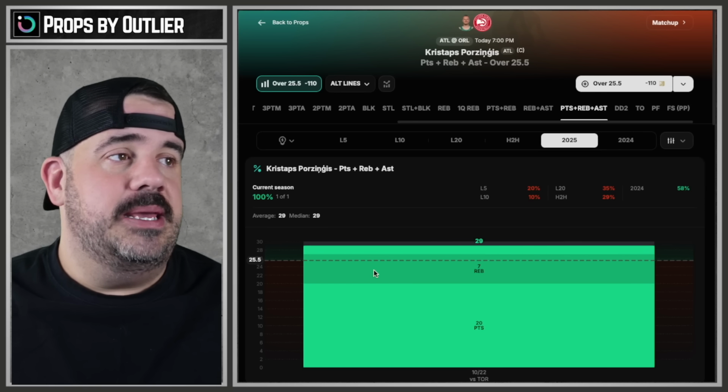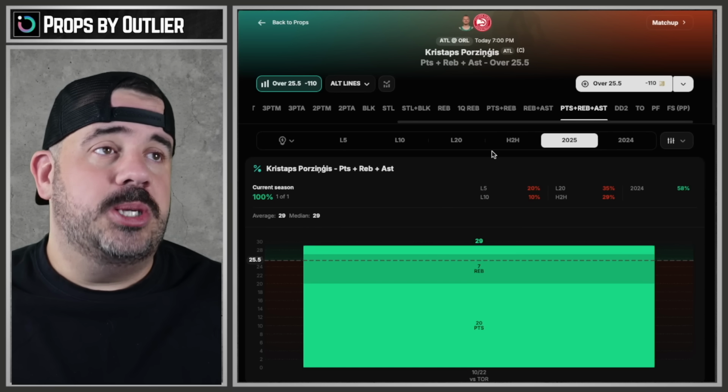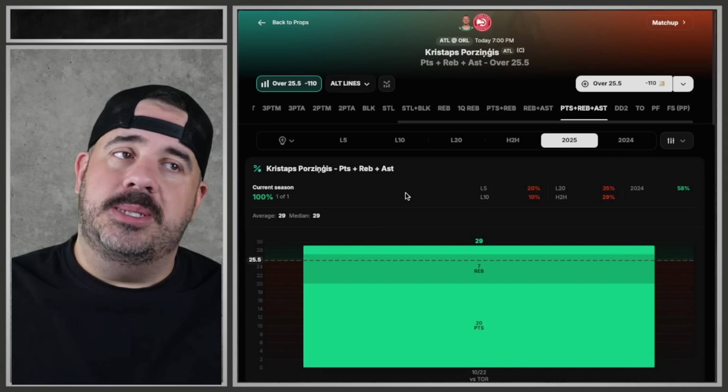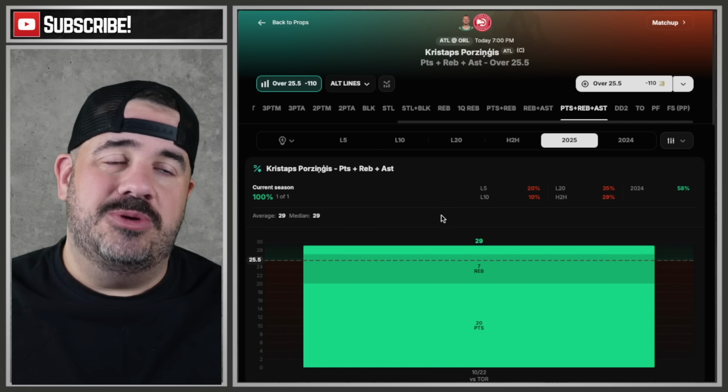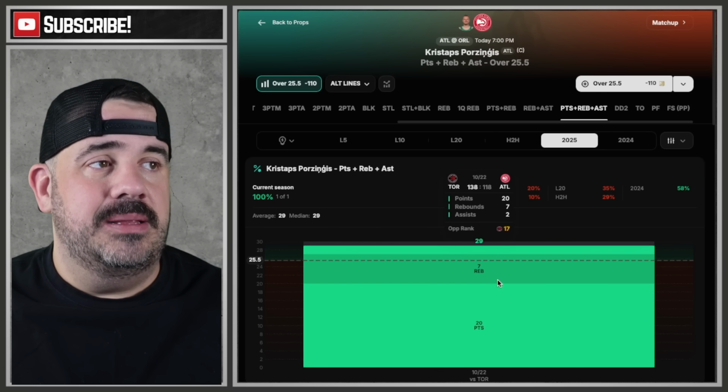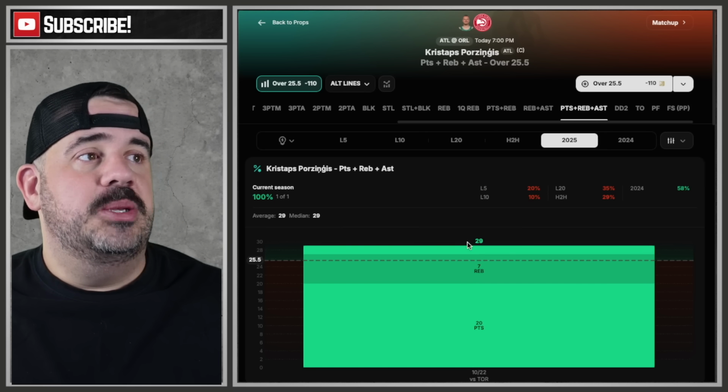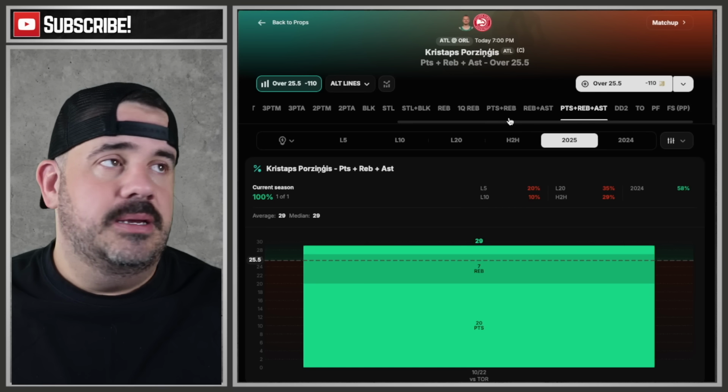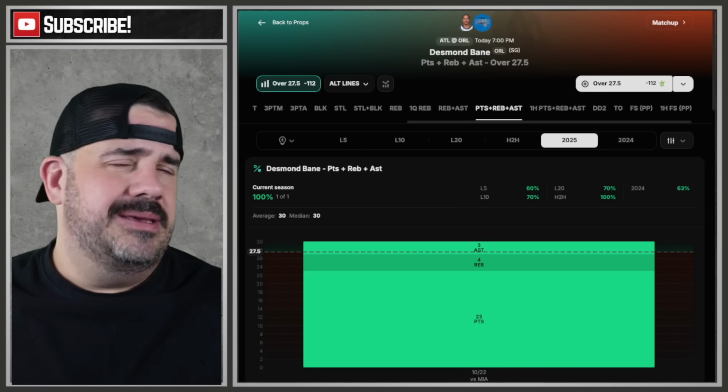And also, if you want to see Pingus, he had 29 PRA, which going up against Wendell Carter and Banchero, that might actually do work. If he gets in there and bangs with them, he could be getting like double-digit rebounds too. So this will be my second choice if I had to pick, honestly. But I'm going Bane first, obviously. Got to go with the Sweet Prince.